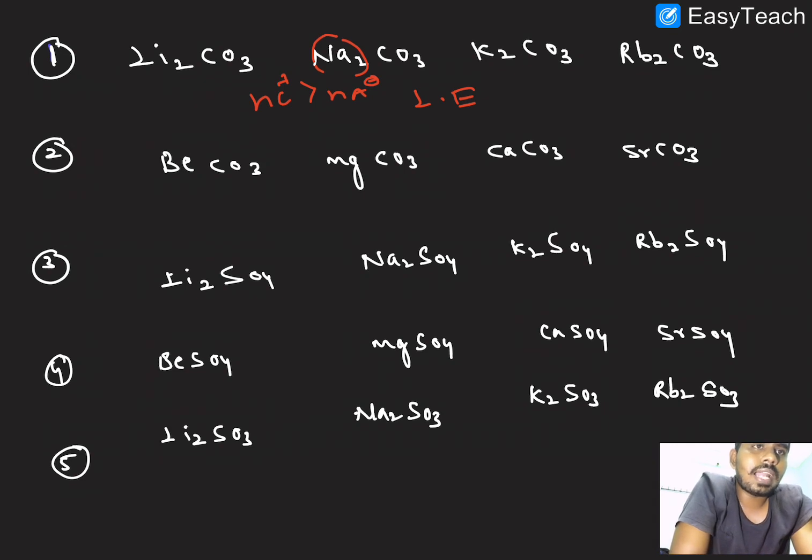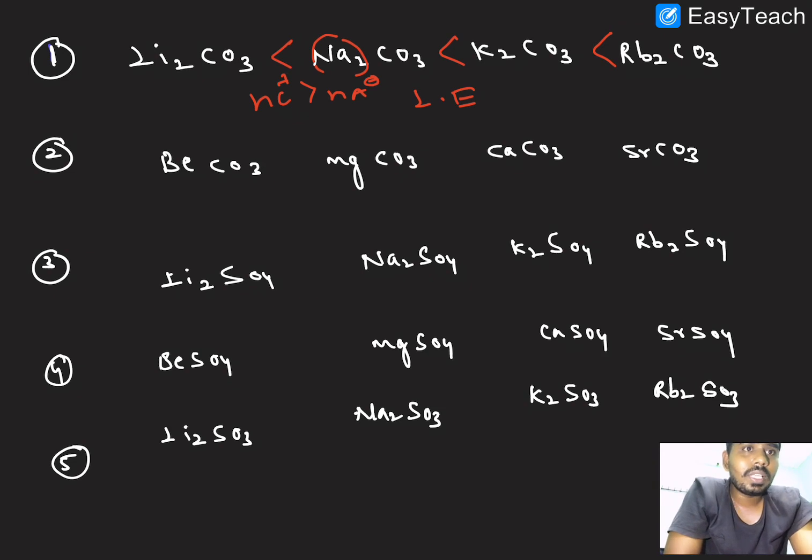If the radius is more, lattice energy is less. If lattice energy is more, the solubility is less. So the lattice energy is less for rubidium because the size is large, because of inverse proportionality. So this is the order of solubility.